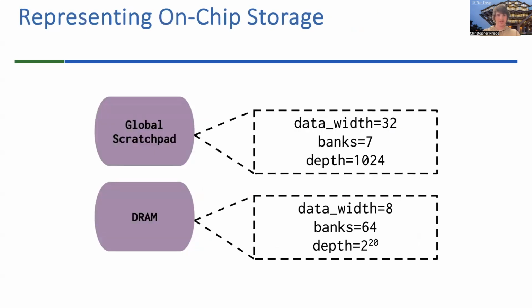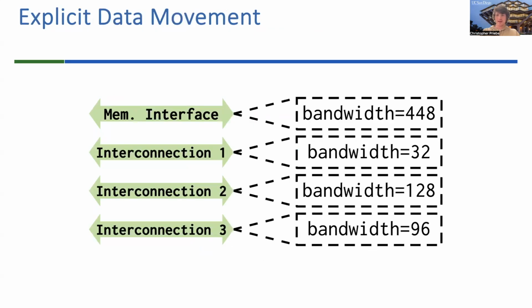Next, when we're dealing with on-chip storage, we have to check if the data can fit on there. So we have attributes like the data width, the number of banks in our memory, and the depth of the memory, and this will tell us how big the memory is, so we can efficiently allocate memory and keep track of the data in our storage. And finally, when we're dealing with the interconnects as the edges, we need the bandwidth so we know how much data we can send across each interconnect at one time.